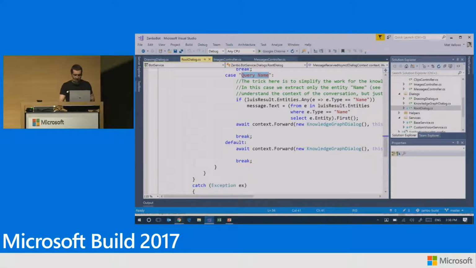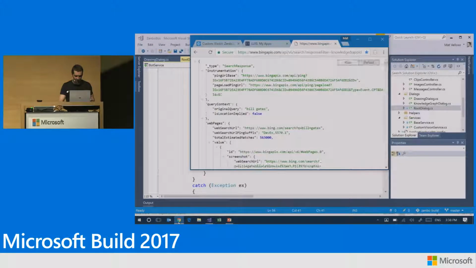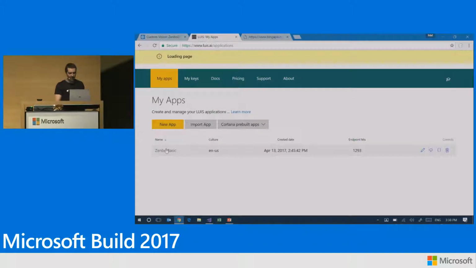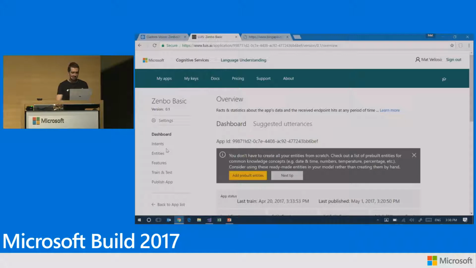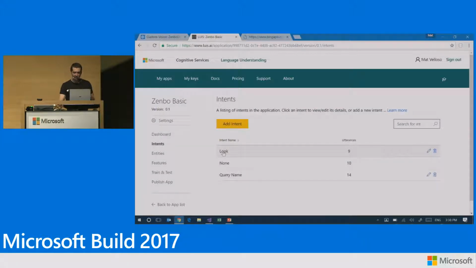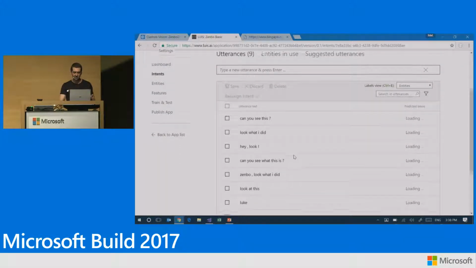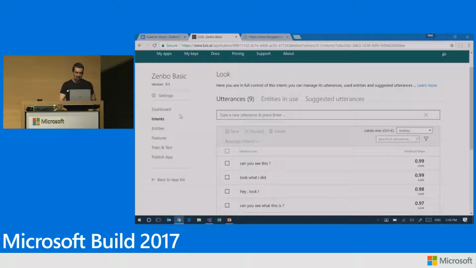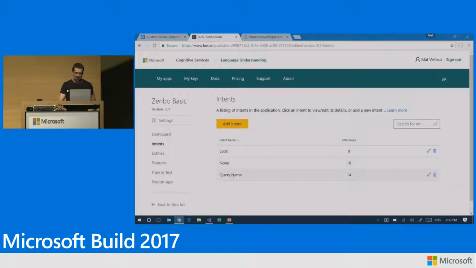How did I do that on Luis? So on Luis, I have a very simple model where I define those different kinds of intents, user intents. So basically, I have a look intent. So that's when the users are asking, look at this, check it out. Hey, look what I did. Right? I will assume that if the user says something like this, they want Zenbo to comment about what Zenbo is looking at. Okay?